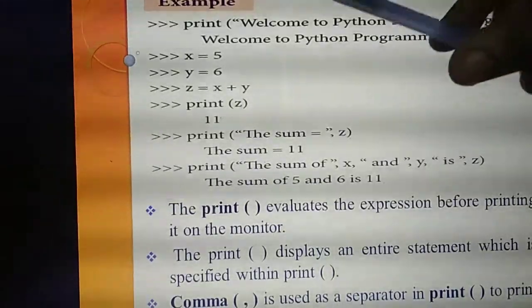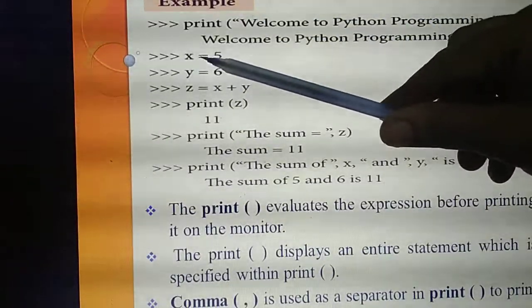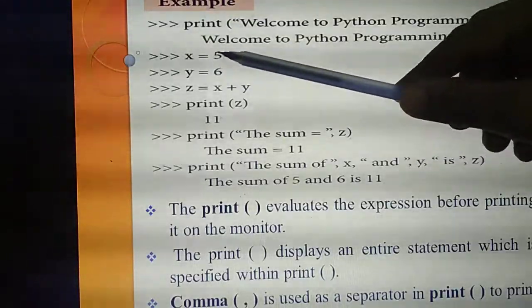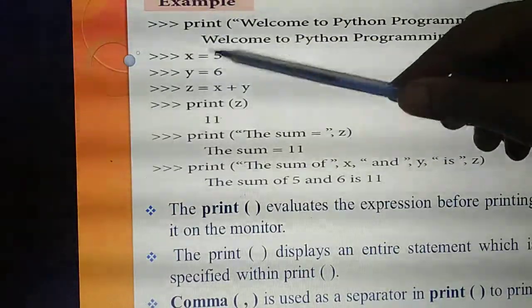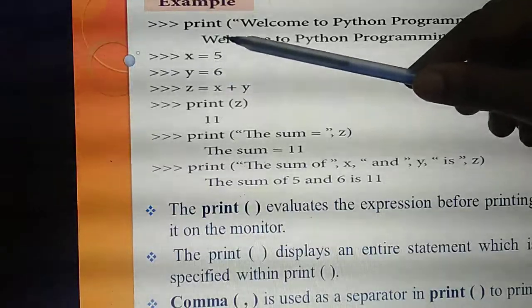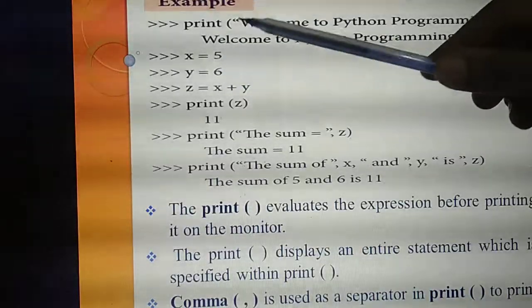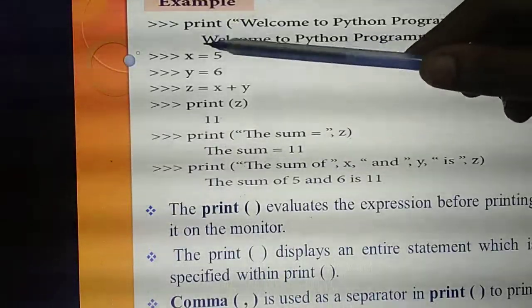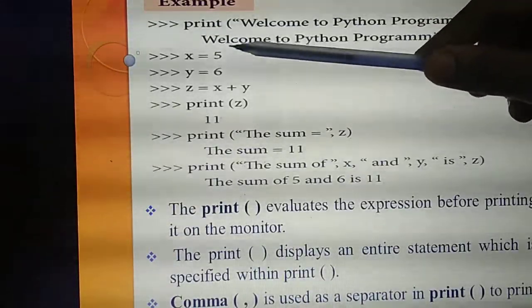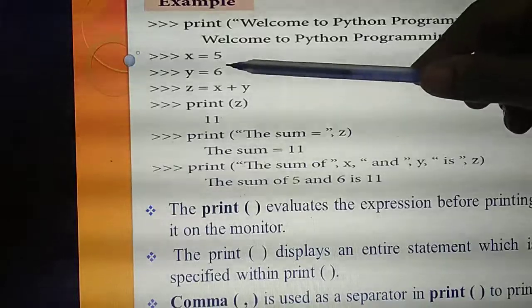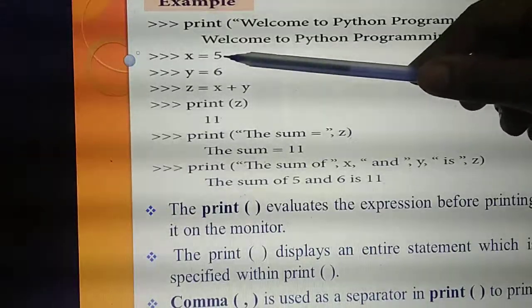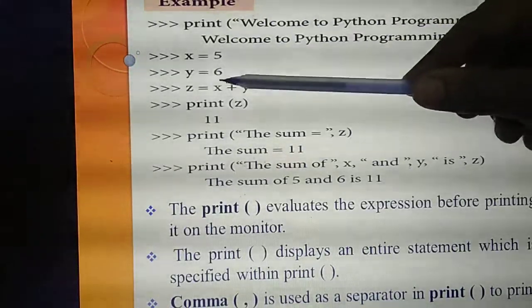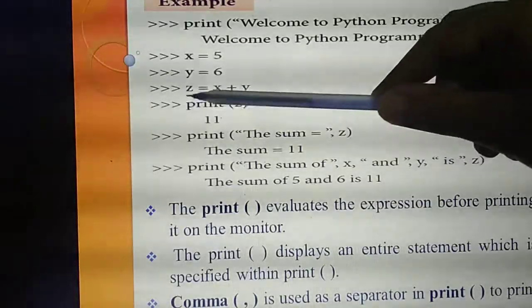Next example. See, x equal to 5. What's the meaning of this one? The value of x is 5. This is all input; I am giving input. x equal to 5, y equal to 6. Next, I am going to add these two variables. What are the variables? x and y. So what's the value now? 5 plus 6, 5 plus 6 equal to 11. That value I am going to store in a variable called z.